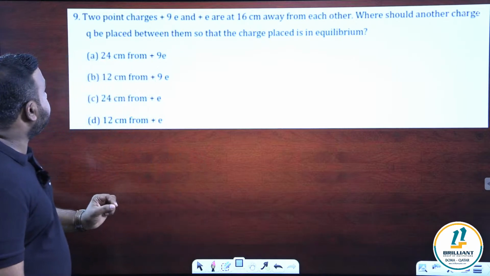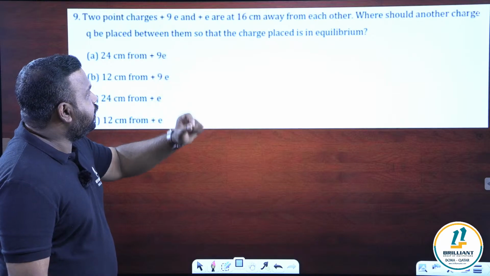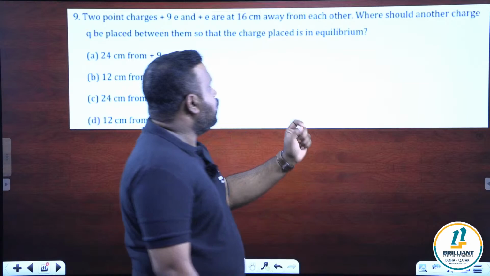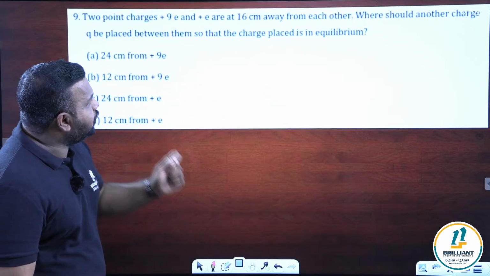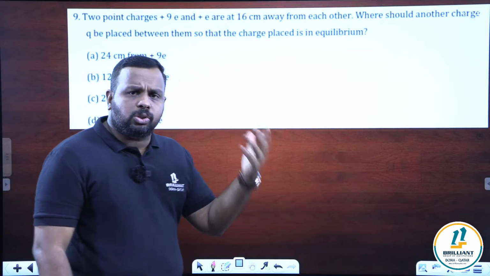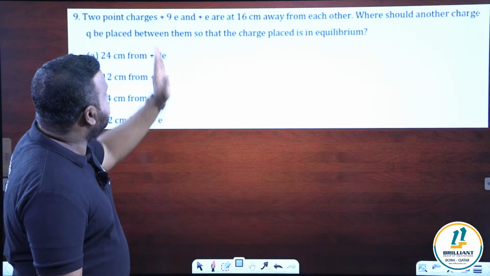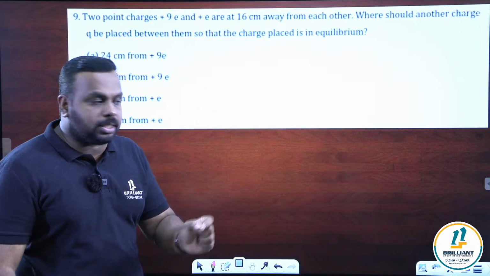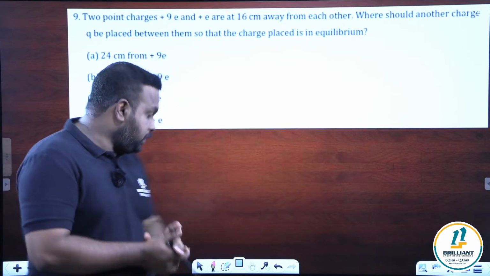Question number 9. Two point charges plus 9E and plus E are 16 centimeter away from each other. Where should another charge Q be placed between them so that the charge placed is in equilibrium? This is also a repeating question. Please read it carefully and understand it. There are two charges. The first charge is plus 9E, and the second one is plus E. They are kept at a distance of 16 centimeter.